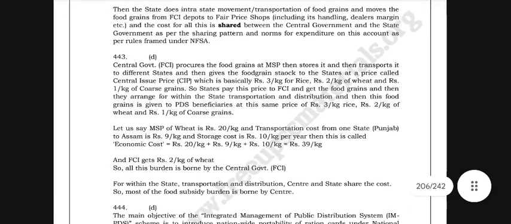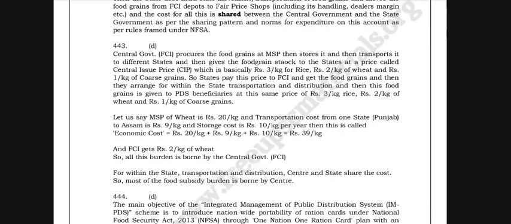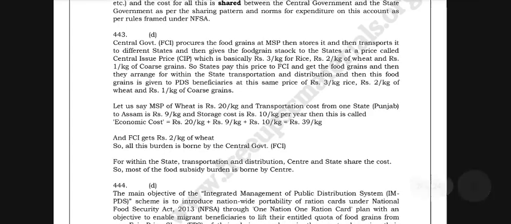The central government FCI procures the food grains at MSP, then stores it and transports it to different states, and then gives the grain to the states at a price called the central issue price, which is basically rupees 3 per kg for rice, rupees 2 per kg for wheat, and rupees 1 per kg for coarse grains. So states pay the price to FCI and get the food grains, and then they arrange for within-state transportation and distribution, and then the food grains are given to the various beneficiaries at the same price of rupees 3 per kg for rice, rupees 2 per kg for wheat, and rupees 1 per kg for coarse grains.